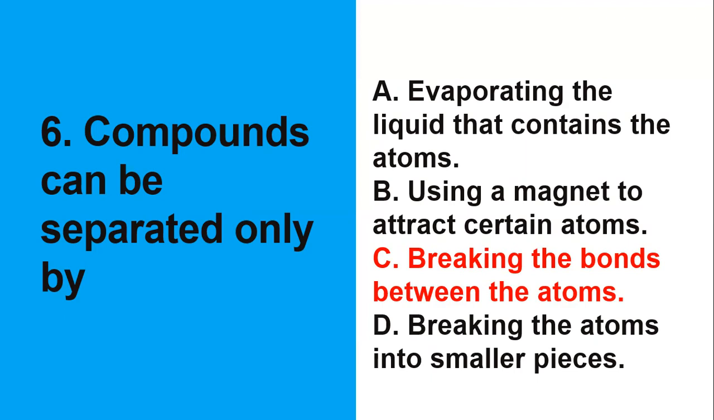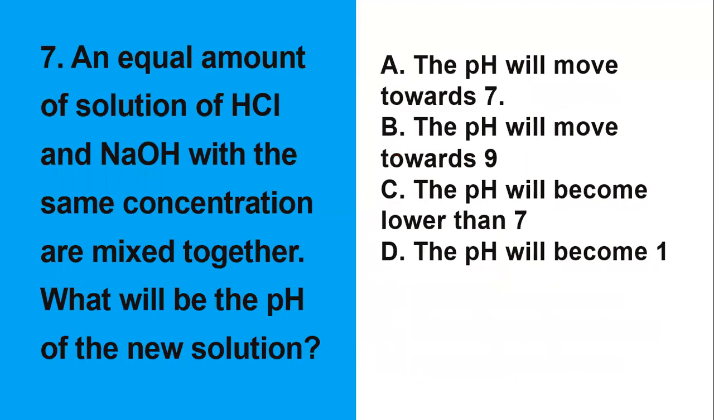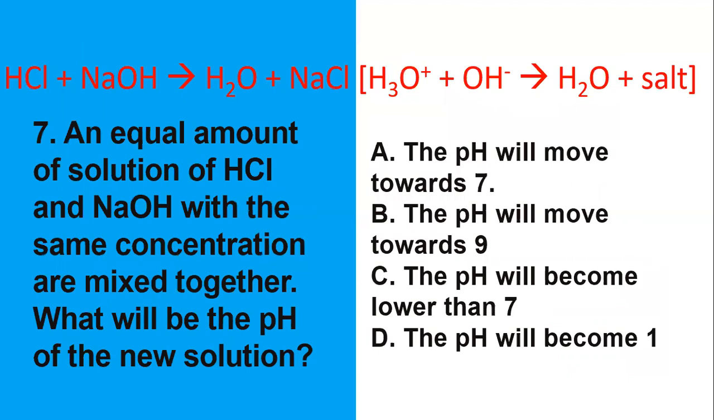Number 7. An equal amount of solution of HCl and NaOH with the same concentration are mixed together. What will be the pH of the new solution? Okay, so from this, we will try to have the equation first. So ang hinahanap po natin is merong equal amount of HCl at saka NaOH na minix po. So after mixing po, ganito po ang lalabas sa equation natin. So, HCl plus NaOH magiging water at saka NaCl, H3O plus OH negative. At it will yield po water and salt.